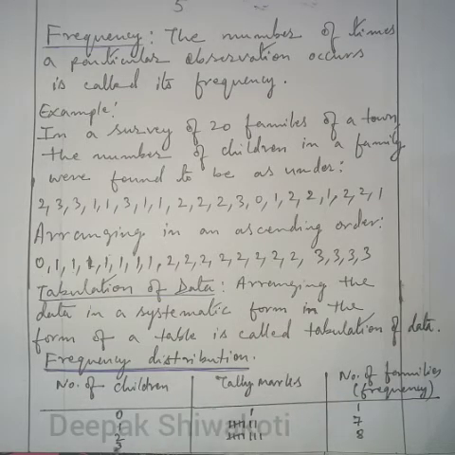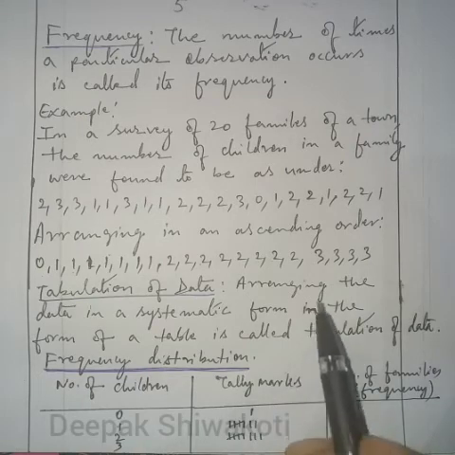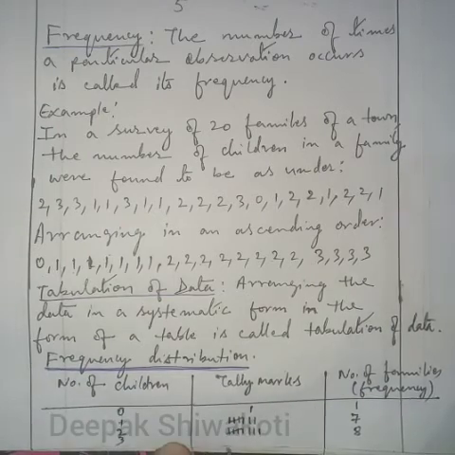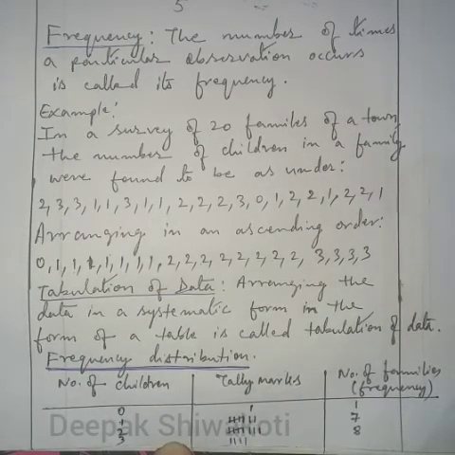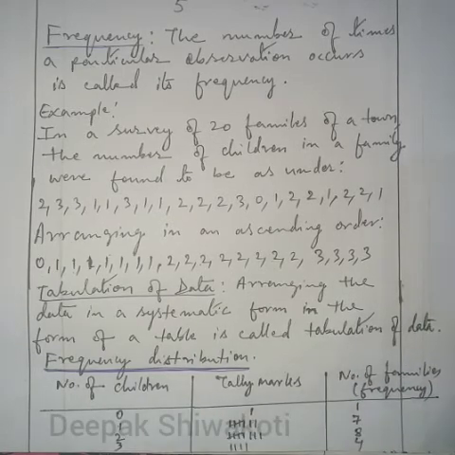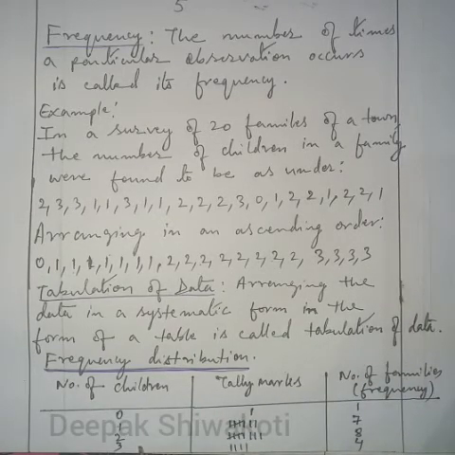Okay, when the number of children is 3, how many families are there in our observation? 1, 2, 3, 4. So we'll do the tally mark: 1, 2, 3, 4. So here the frequency we'll write as 4. So this is the frequency distribution, and this is very important. We'll do a few questions in our exercises about frequency distribution.